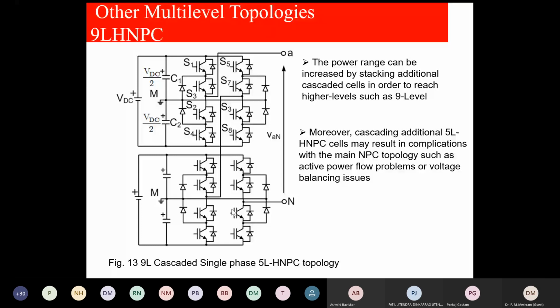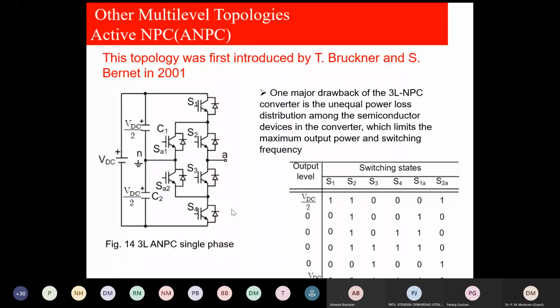This is called active neutral point. One of the drawbacks of the 3-level neutral point is unequal power loss distribution among the semiconductor devices in the converter, which limits the maximum output power and switching frequency. That is the reason the clamping diodes are replaced by active switches. You see, this is the circuit of the 3-level active neutral point.